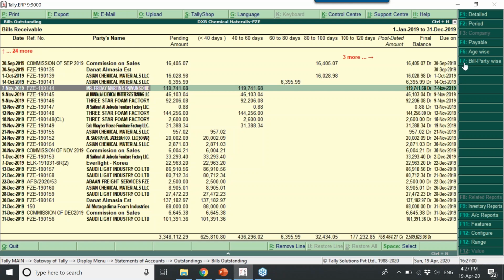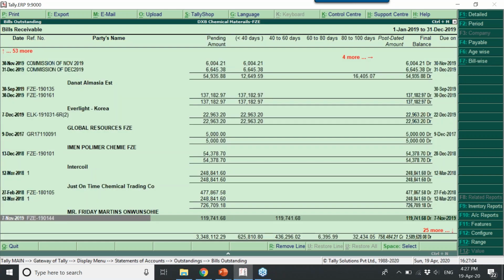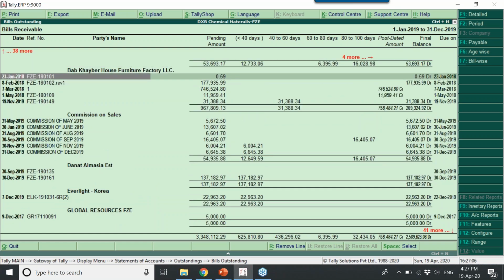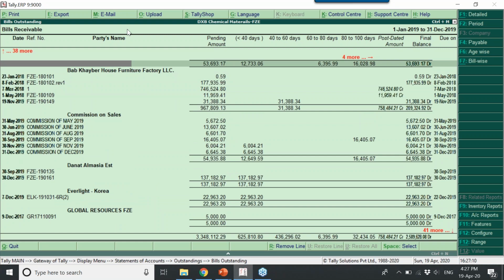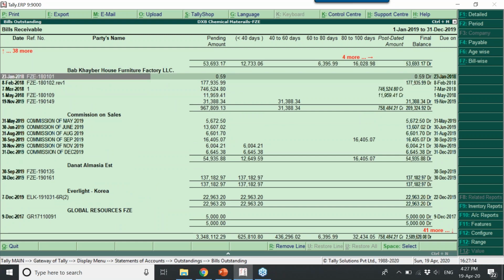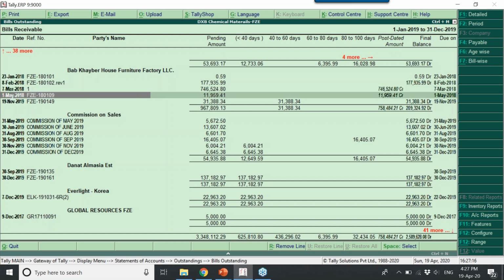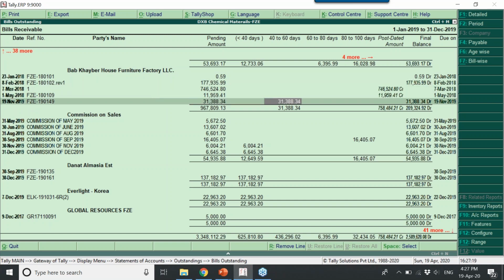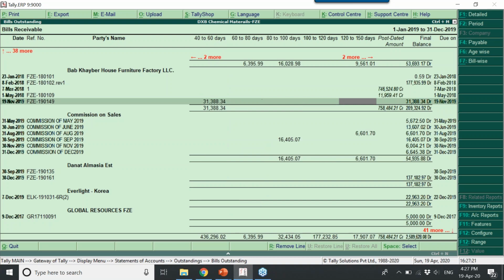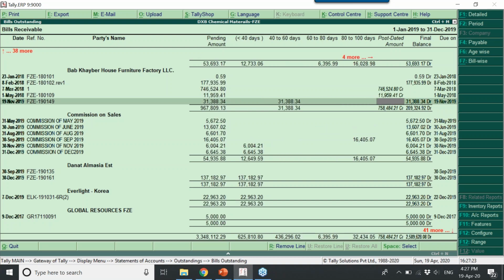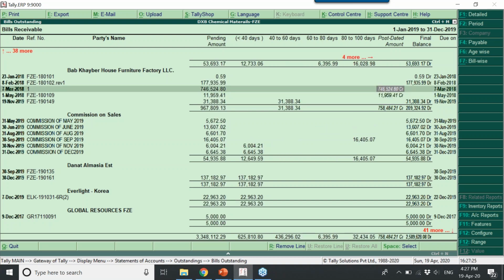When you click on the next option, Alt F7, party wise, it will give you another view of a specific party. For example, this Bob Kyber House Furniture Factory. This person's bills are due. One is 40 to 60, and you can see he has given you a post dated amount.